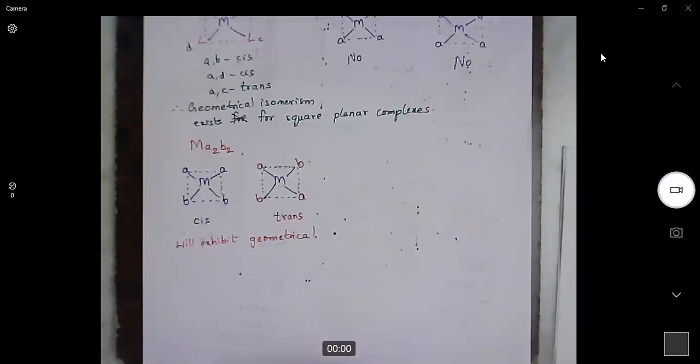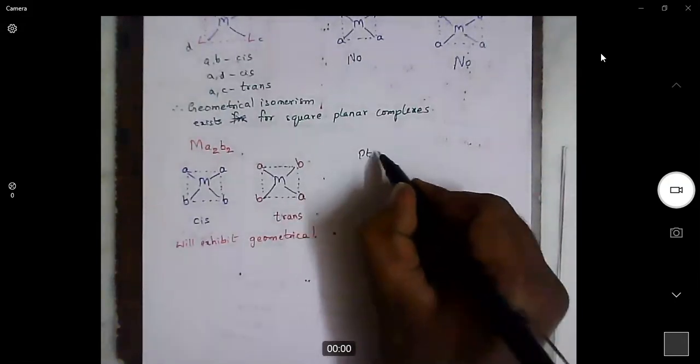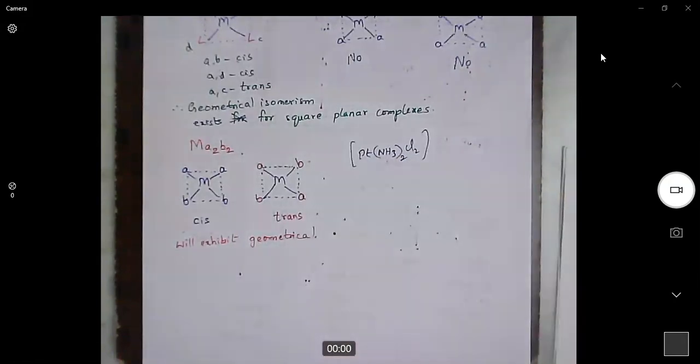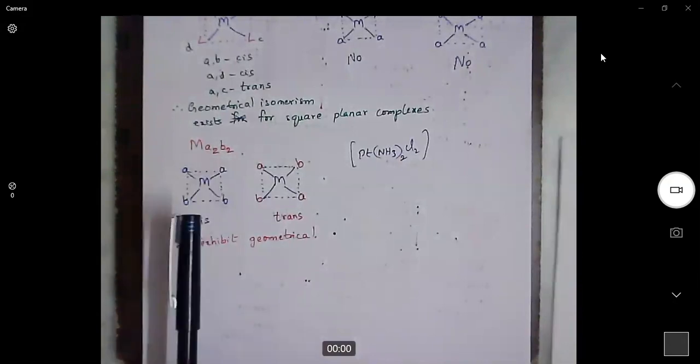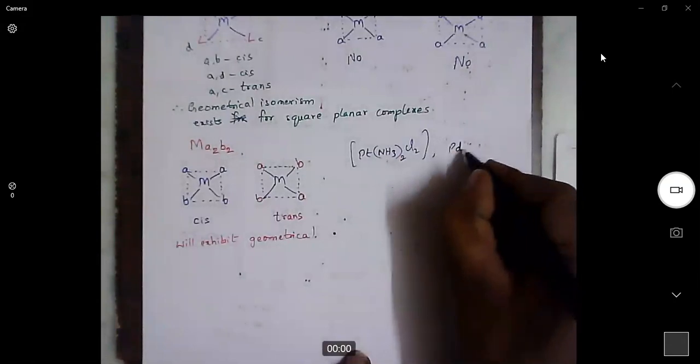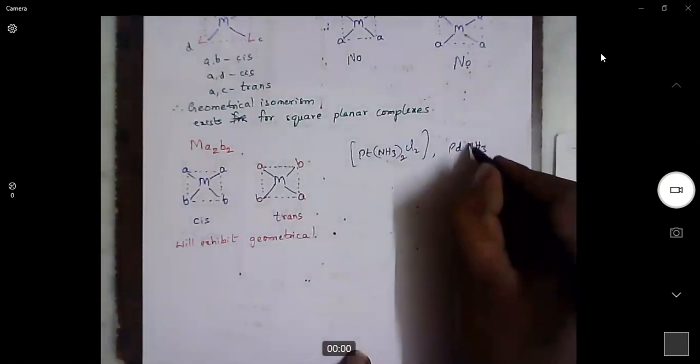I'll give one example. This is a square planar complex of this formula. So we can draw geometrical isomerism for this formula. Similarly, I'll give one more example.